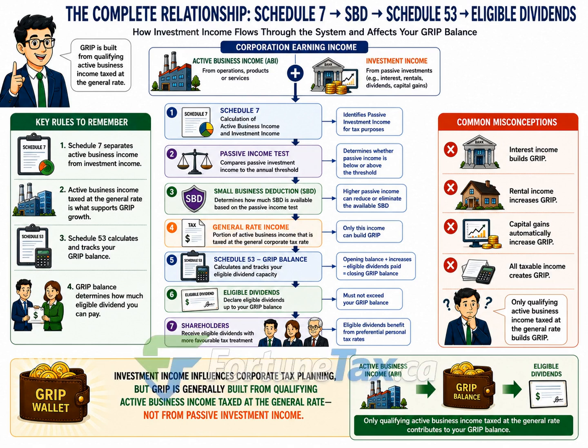The checklist on the left summarizes the entire process. Schedule 7 separates business income from investment income. The small business deduction rules determine how active business income is taxed. Schedule 53 tracks the resulting GRIP balance. Finally, that GRIP balance determines how much eligible dividend the corporation can pay.